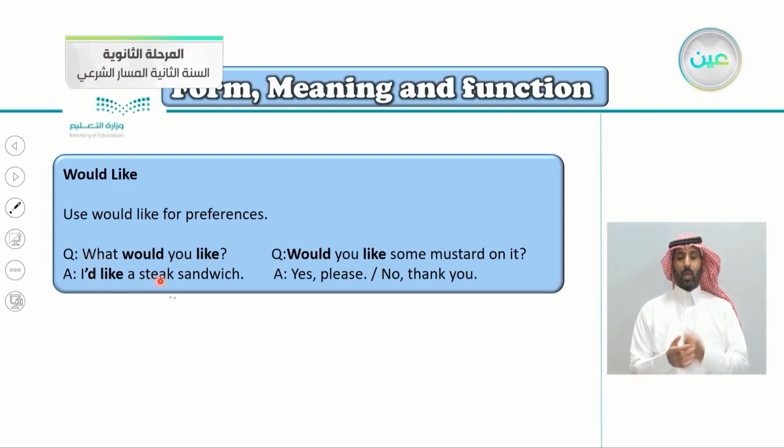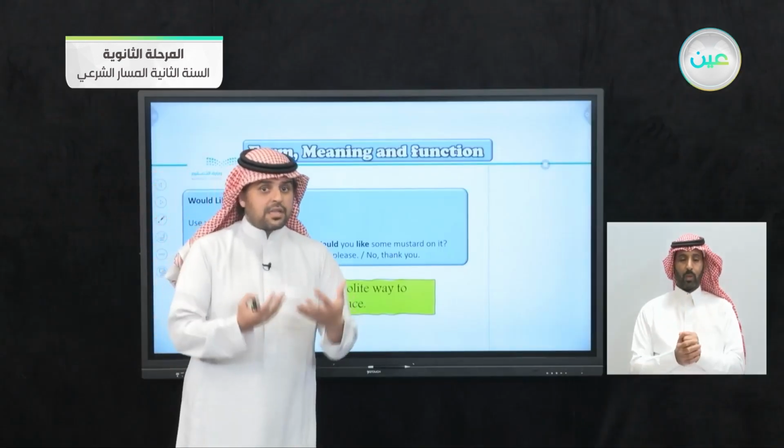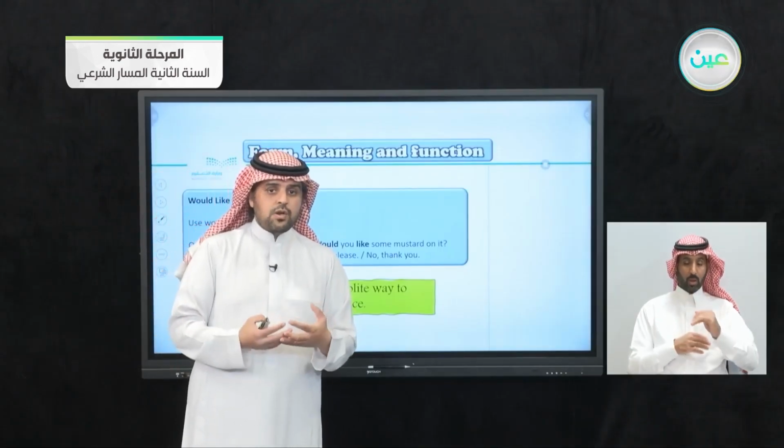I'd like a steak sandwich. Of course, I'd is short for I would, the apostrophe D. I'd like a steak sandwich. Would you like some mustard on it? Yes, please. Or you can say, no, thank you. We use would like as a polite way to state a choice or preference. So would like is a polite way to tell someone what you choose.